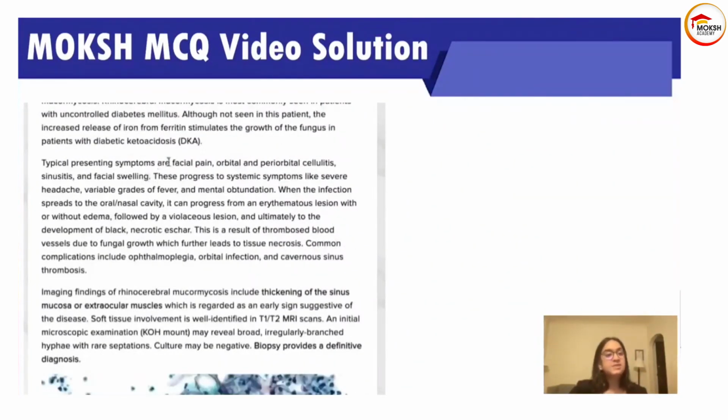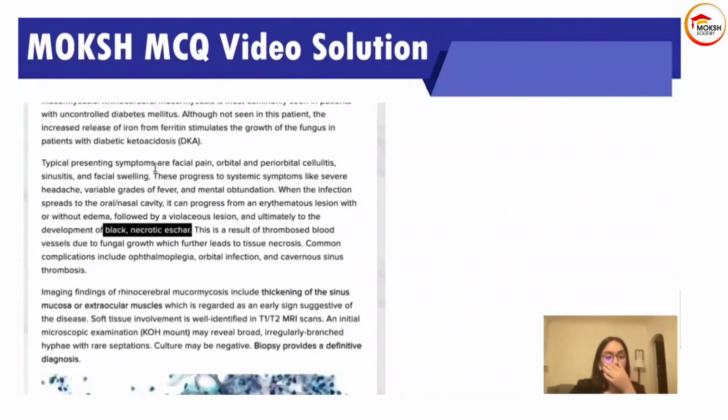Typical presenting features: facial pain, orbital and periorbital cellulitis, sinusitis, facial swelling. And this will progress to systemic symptoms like severe headache, variable grades of fever, mental obtundation. When the infection spreads to the oral and nasal cavity, it can progress from an erythematous lesion with or without edema, followed by violaceous lesions, and ultimately to the development of a black necrotic eschar.